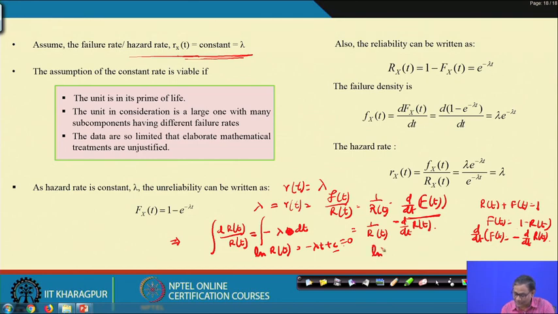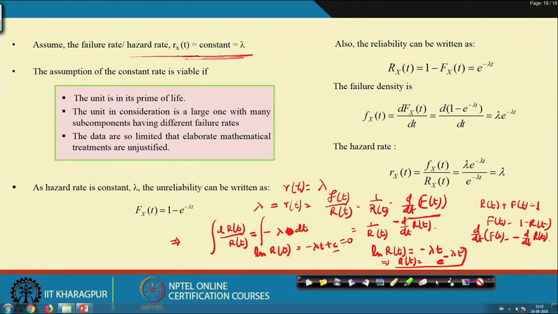So log of R(t) equals minus lambda t, then R(t) will be the anti-log of minus lambda t, which is e to the power minus lambda t. That means if your hazard rate is constant, then reliability will be e to the power minus lambda t.